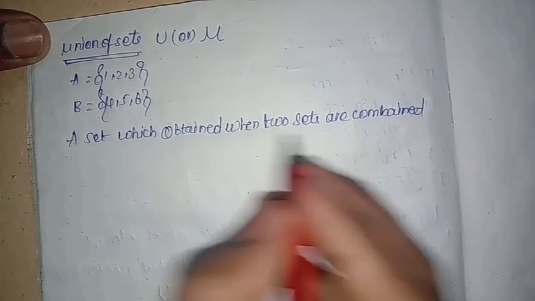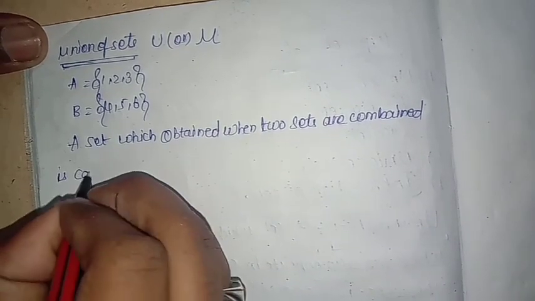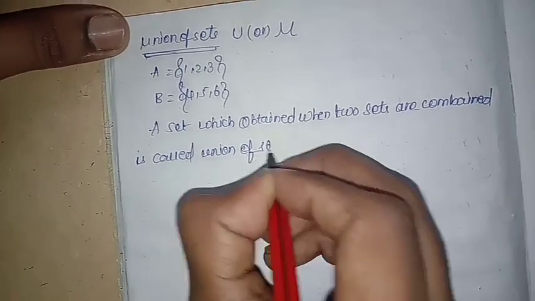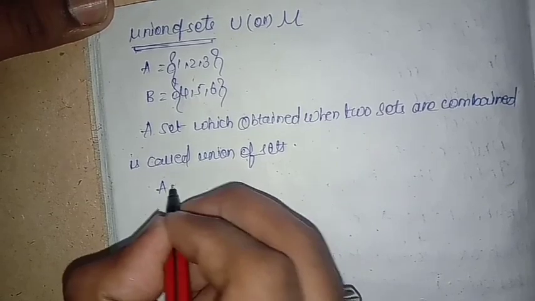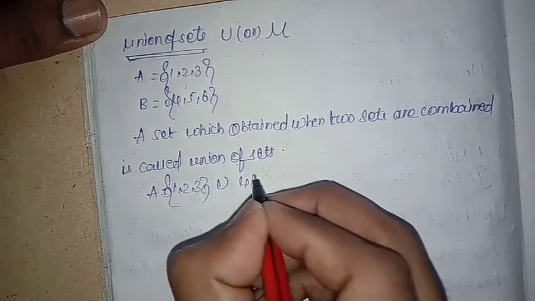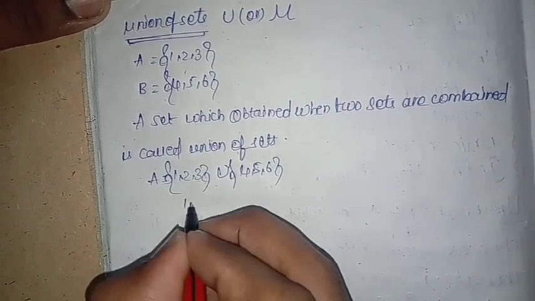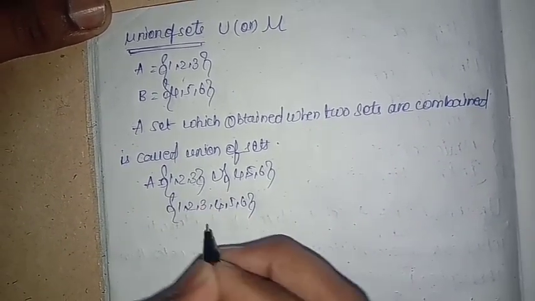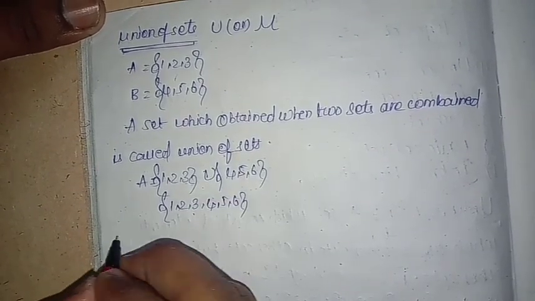So when two sets are combined, the set obtained is called the union of sets. When A equal to 1, 2, 3 and B equal to 4, 5, 6 are combined, we get the set 1, 2, 3, 4, 5, 6. So it is the union of sets A and B. This will be asked in examinations.